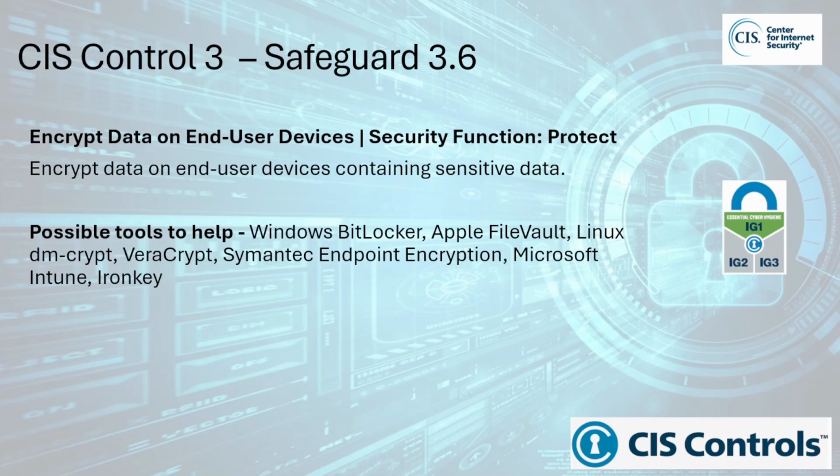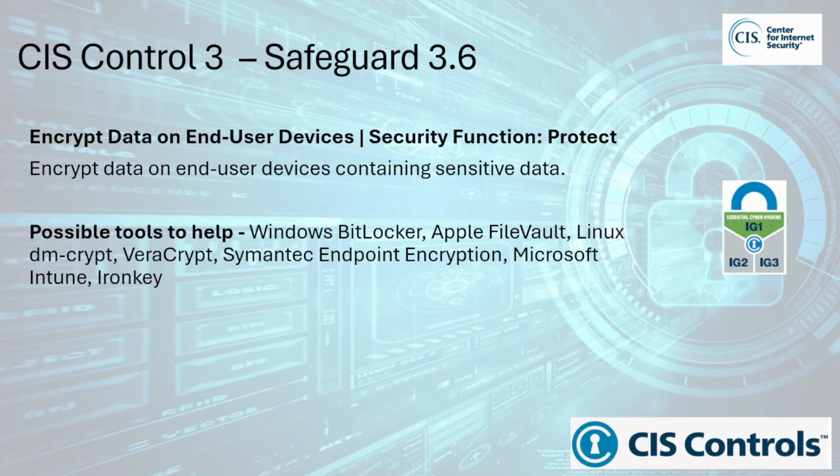Safeguard 3.6. Encrypt data on end-user devices. This falls within the Protect Security function and is within Implementation Group 1. The safeguard requires organizations to encrypt sensitive data stored on end-user devices, such as laptops, smartphones, and tablets. Encryption is the process of converting data into a coded format that can only be read by someone who has the correct decryption key. End-user devices are often mobile and more vulnerable to loss or theft. If unencrypted, data on these devices can be easily accessed by anyone who gains physical possession of the device. Encrypting the data ensures that even if a device is lost, stolen, or accessed by unauthorized individuals, the data remains protected and unreadable without the encryption key.